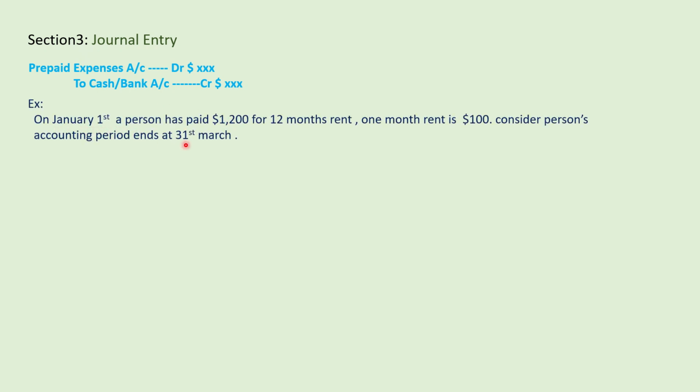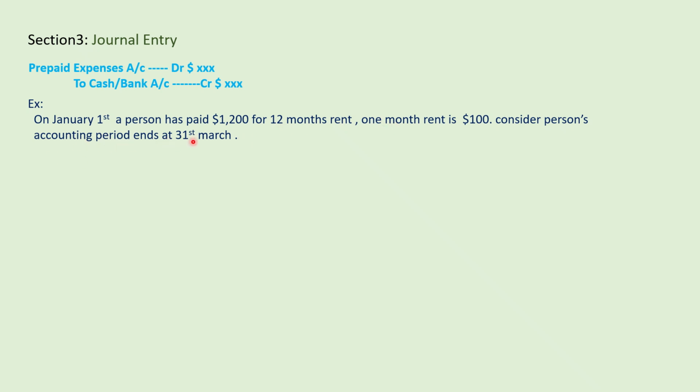On January 1st, a person has paid $1,200 for 12 months rent. 1 month rent is $100. Consider the person's accounting period ends at 31st March. So you have to consider the time period.